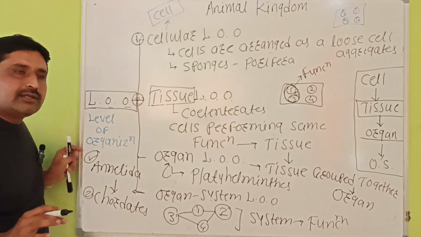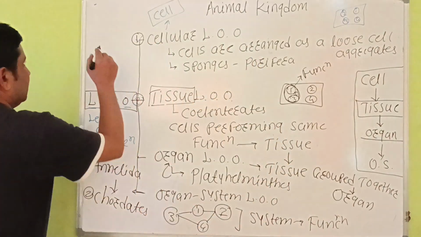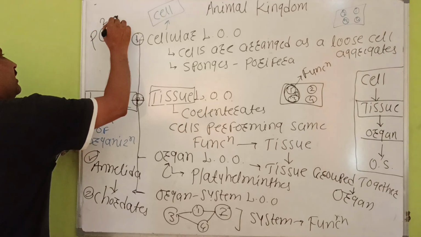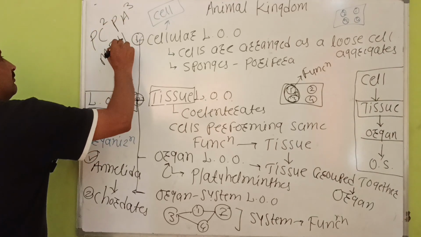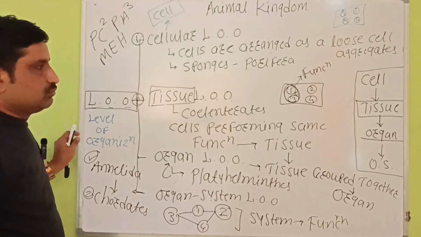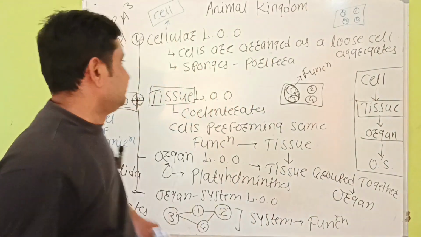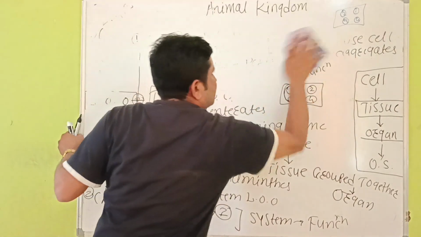इसके पहले phylum को कैसे याद रखना है, इसके लिए हमने एक फार्मूला बनाया था, that formula is P C square P A cube M E H, right? So this is what the second level of organization is. इसके अलावा in some organisms the subsystems are considered.